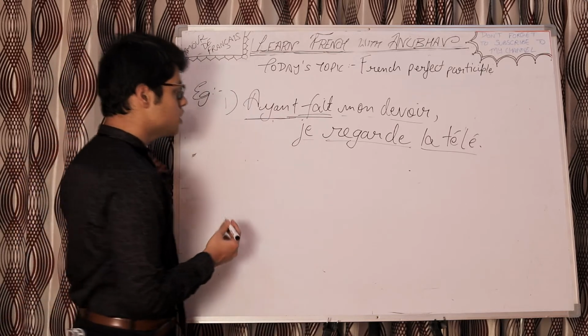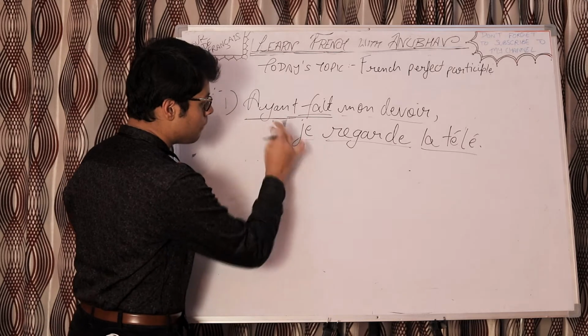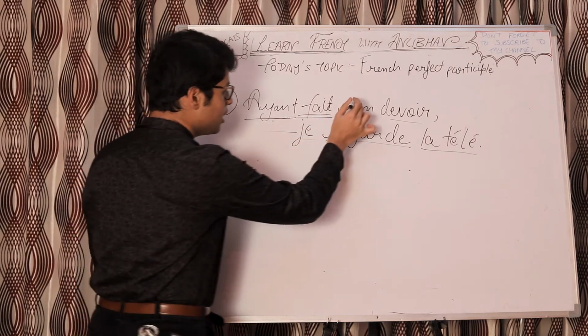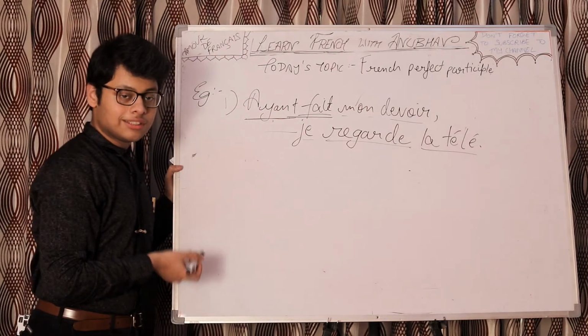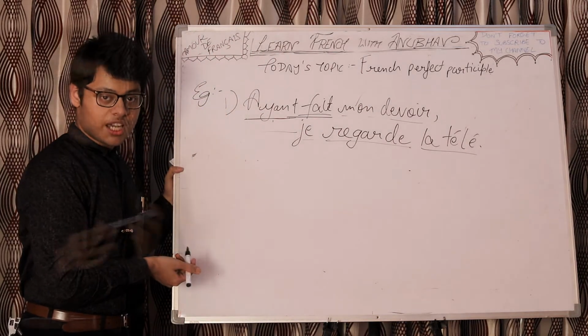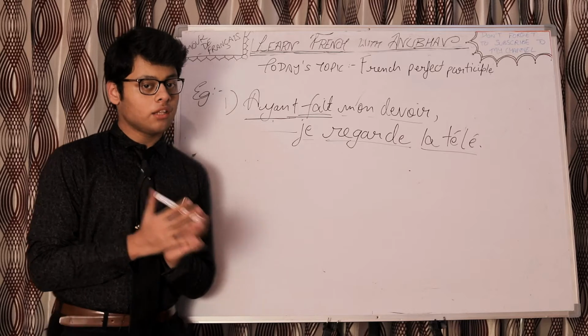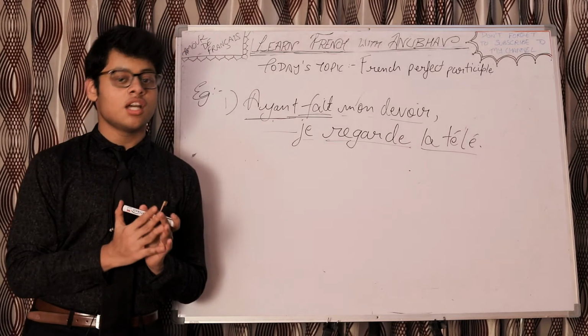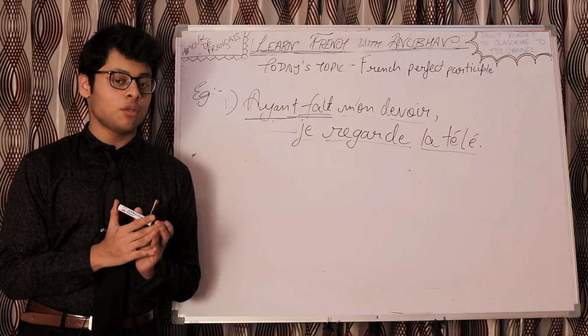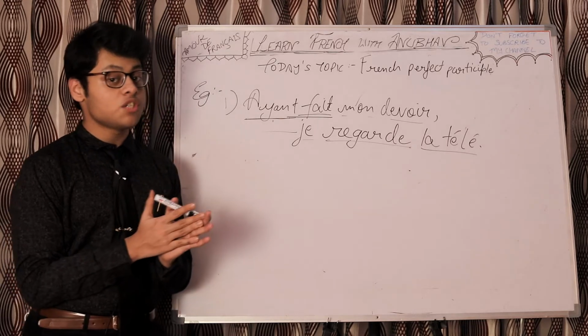Also, a point to be noted is that here both parts are with je. This also with je, and this part also indicates that it's with je. So they both have the same subject. Now, talking about this point, in infinitive passé, there was one major condition that both parts have to be with the same subject.